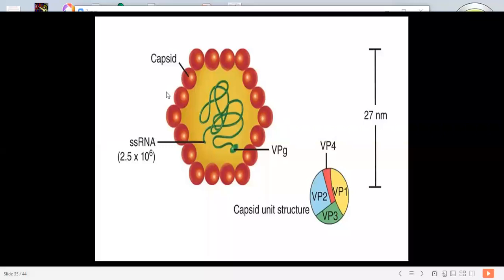Therefore, donated blood is not specifically screened for this virus. The blood-borne transmission is very, very rare for hepatitis A virus because the viremia is very much transient.